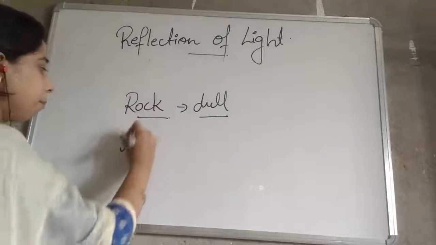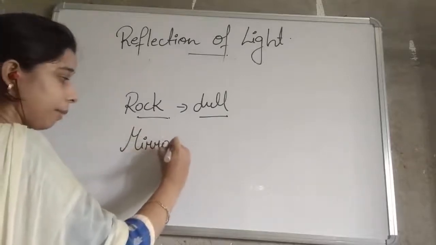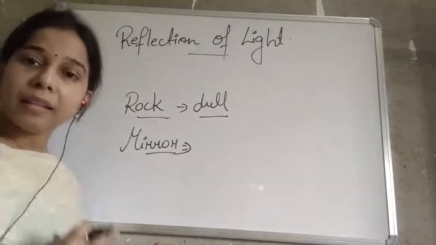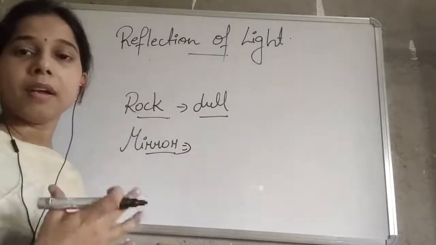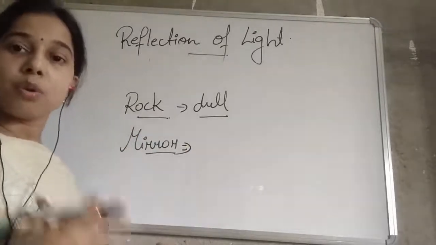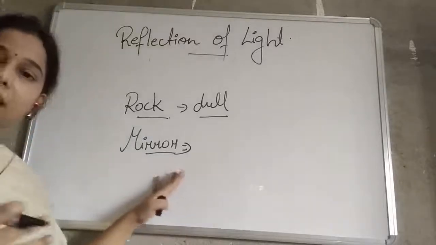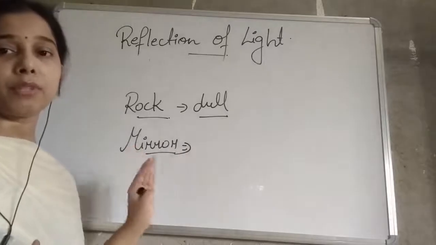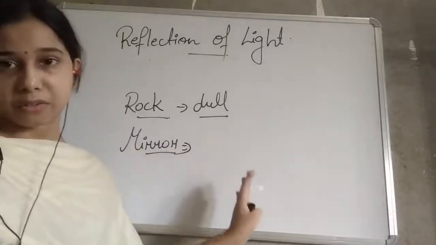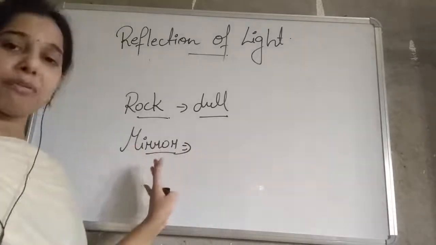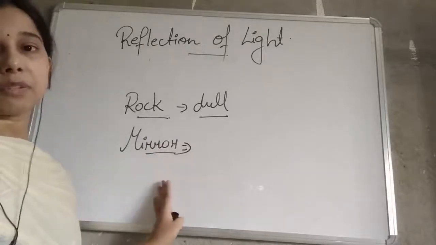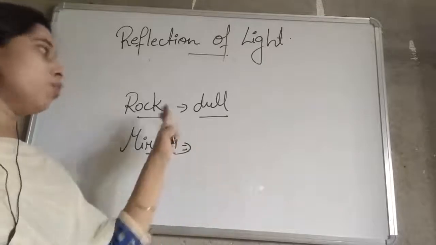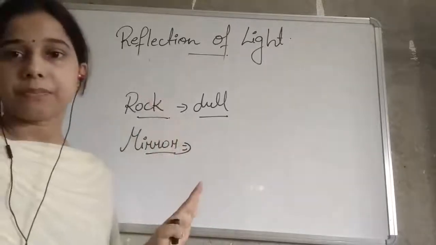If a mirror is there, a very good example, a mirror has a shiny surface. A silver mirror has a shiny surface. So as the light falls on it, it will reflect all the beams of light falling on it to the other direction. So the quantity of reflection of the light in a mirror will be more as compared to any other object.